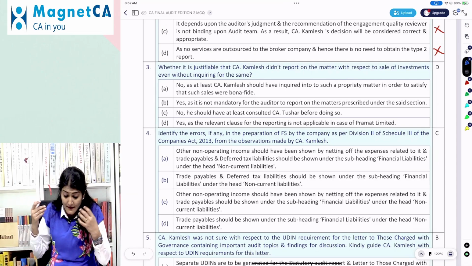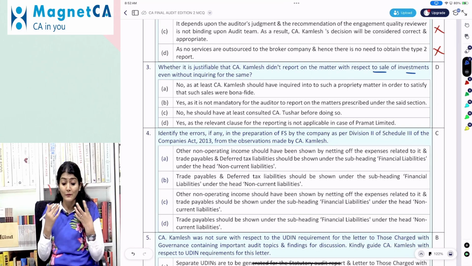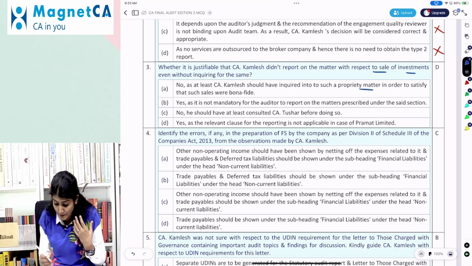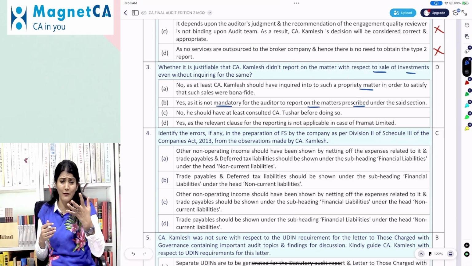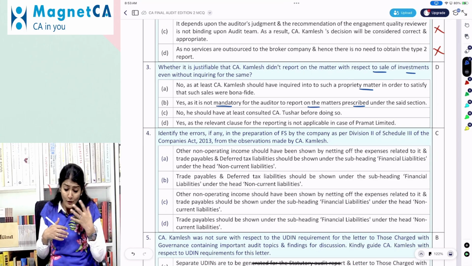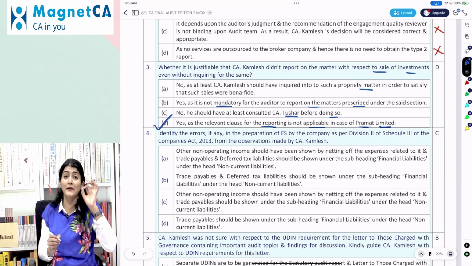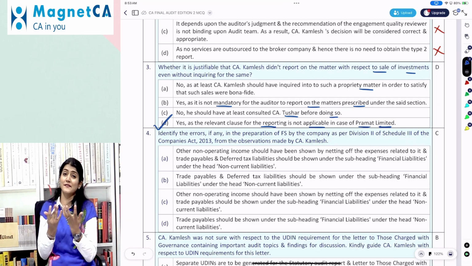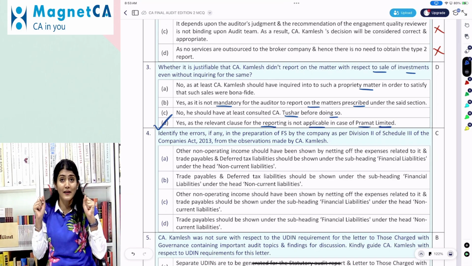Okay. Right, so whether it is justifiable that Kamlesh didn't report on the matter with respect to the sale of investments even without inquiring for the same? No, as at least CA Kamlesh should have inquired into such a propriety matter. Yes, it is not mandatory for the auditor to report on the matters. Yeah, only if he has an adverse finding we report. No, he should have at least consulted CA Tushar before doing so. Yes, as the relevant clause for reporting is not applicable in case of Pramat Limited. Well, because what does 143(1)(c) say? Where the company is not an investment or a banking company. That means for an investment company, that inquiry is not required.